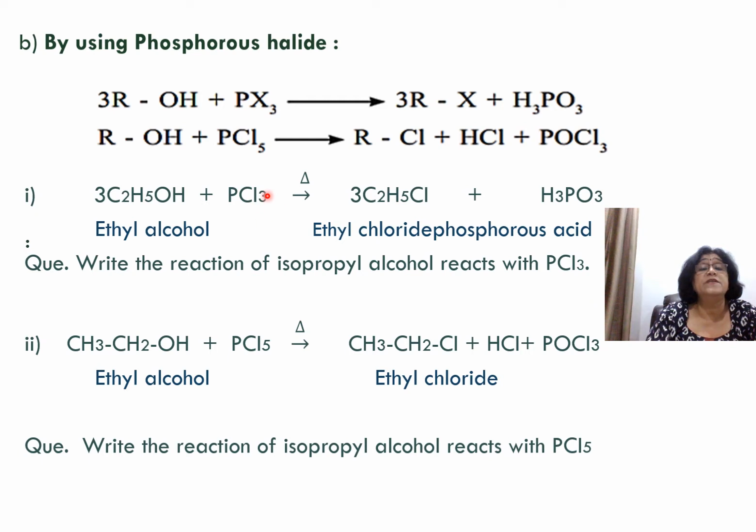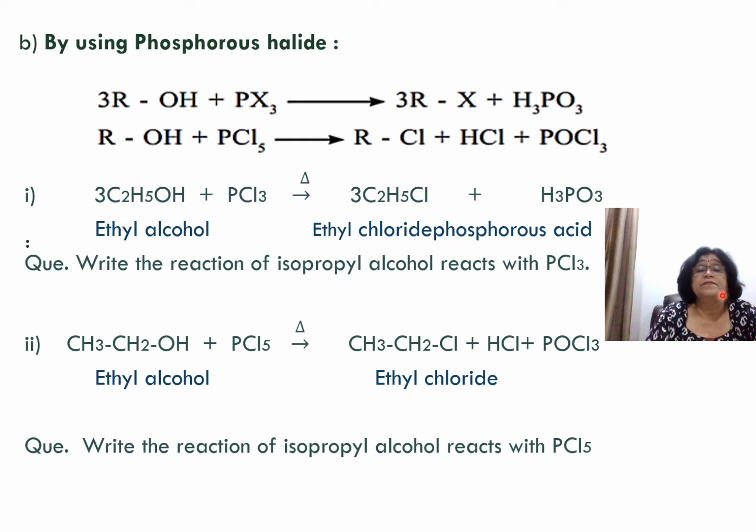Ethyl alcohol plus PCl3 plus heat gives ethyl chloride plus phosphorus acid. Right? And when you react alcohol with PCl5 and heat it, you get alkyl chloride, HCl and POCl3, phosphorus oxychloride. So if I take ethyl alcohol and react it with PCl5 and heat it, you get ethyl chloride plus HCl plus POCl3. Okay. Now your homework is to write the reaction of isopropyl alcohol with PCl3 and PCl5.